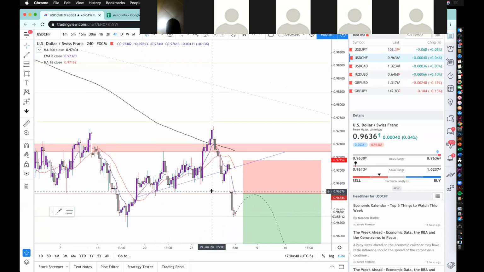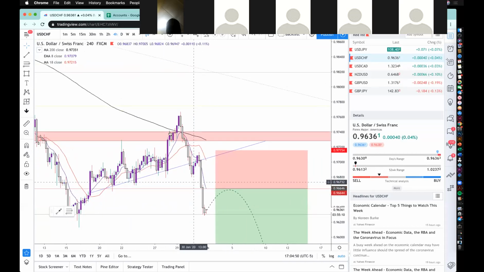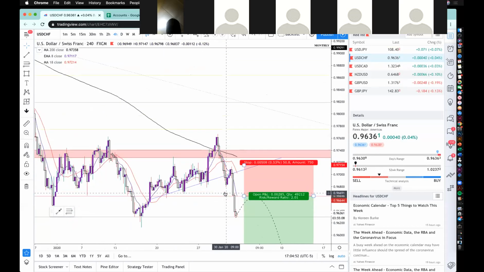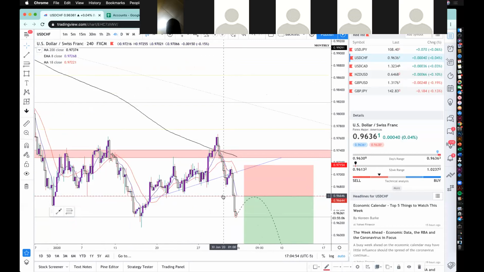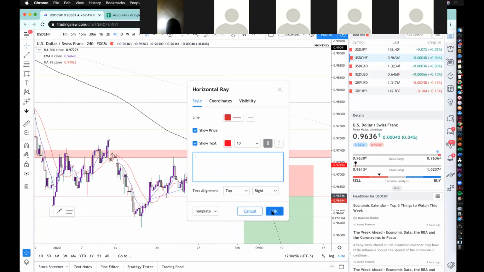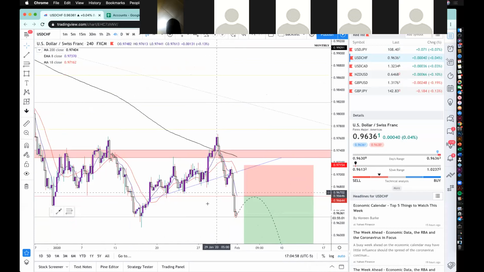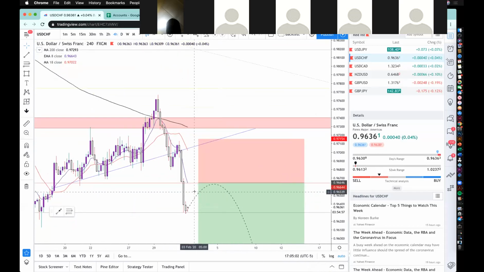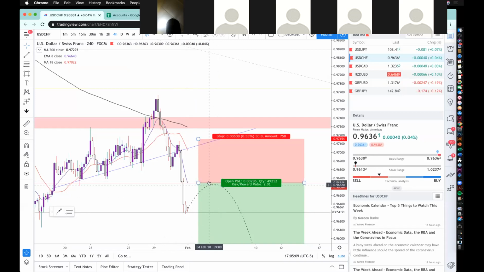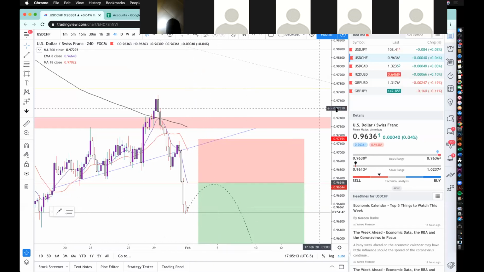Ideally, down to this 4-hour, just looking at some structure, I'm going to wait for a pullback at least to, I have this random line marked, this red line. So this is actually a daily level of resistance. So nothing really clearly available at the moment, but we're going to wait for a retest. And if I do get that confirmation, I'm going to try to short USD